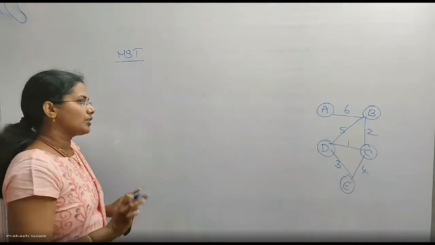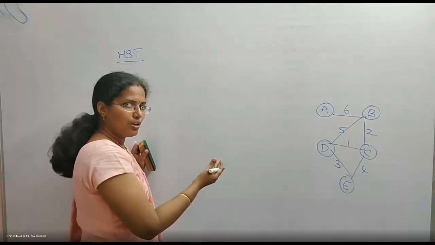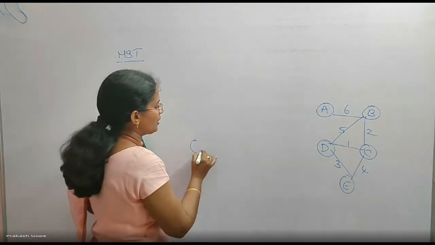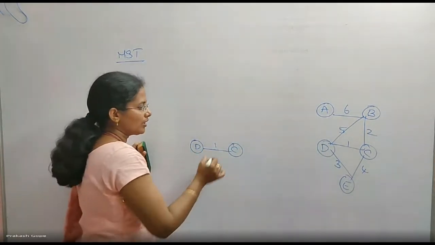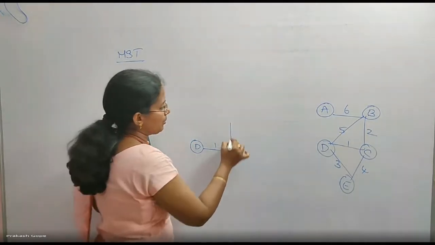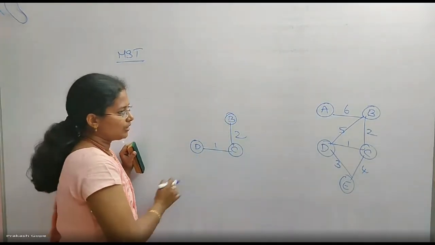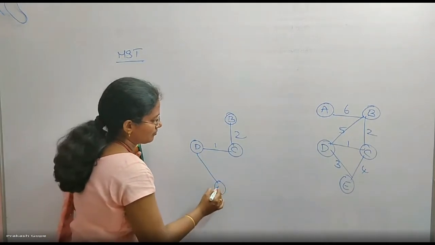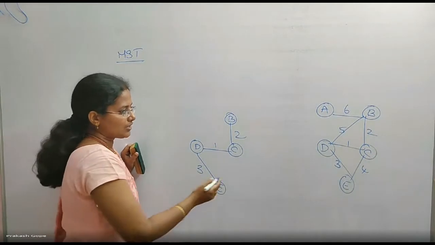So if I construct a minimum spanning tree, that is a greedy algorithm, but I think you already know how to construct it. First we start with the minimum weight. Then I will try to include the next minimum weight. Yes, it is not forming a cycle, so I included it.